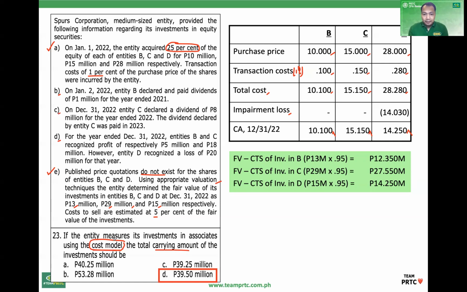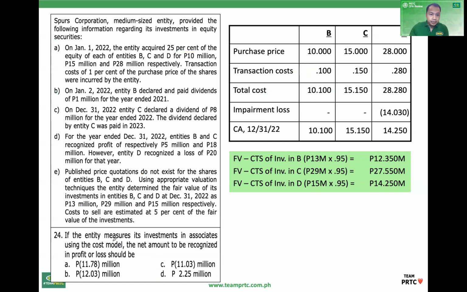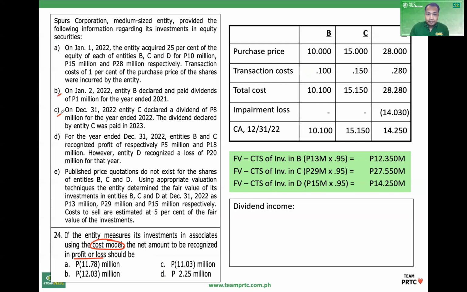Okay, 23, delta. 24. Okay, if the entity measures its investments in associates using, again, cost model, the requirement this time, profit or loss. So, ito yung carrying amount. Yan. So, ano naman sa P&L? Let's summarize. Under the cost model, dividends treated as income.